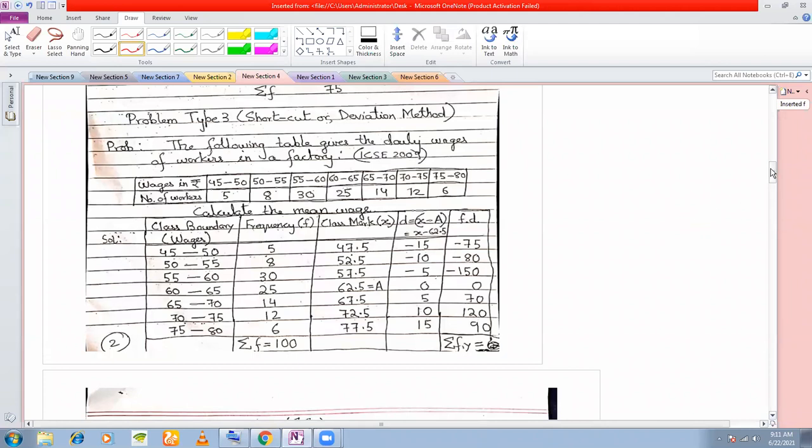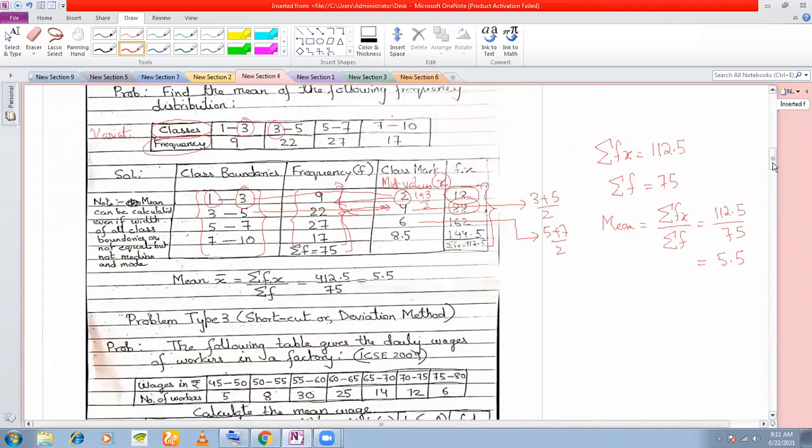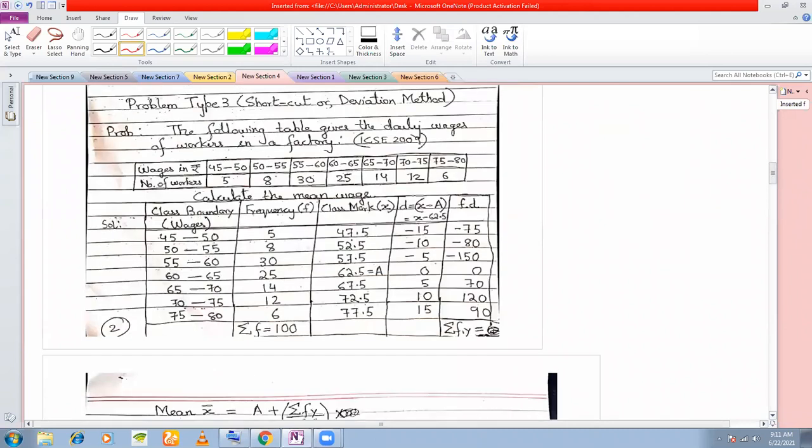Now, step deviation method is almost the same as the direct method for a frequency distribution. See, I have written the class boundaries because class boundaries are given to you already, right? I have written the frequencies and the class mark or the mid values. Again, how do we calculate mid values? 47.5, how are we getting? 45 plus 50 divided by 2. Lower class boundary plus upper class boundary divided by 2. Similarly here, 52.5 we are getting as 50 plus 55 divided by 2. So this is how we are getting the class mark, just as we were doing earlier. So these three columns are the same as direct method.